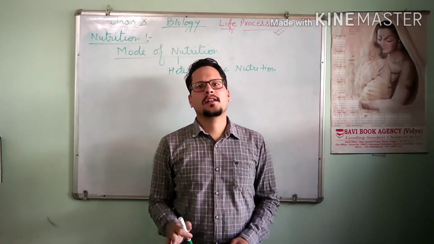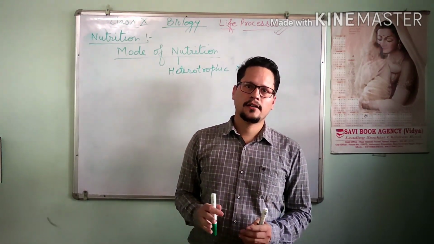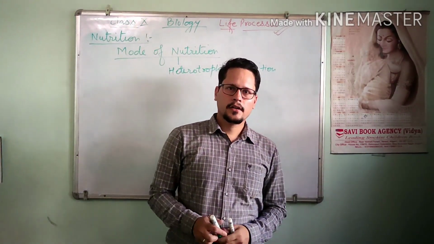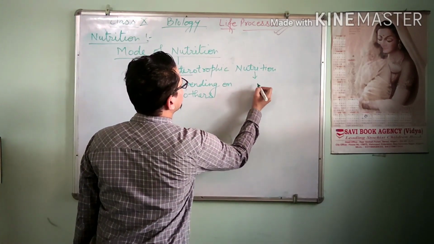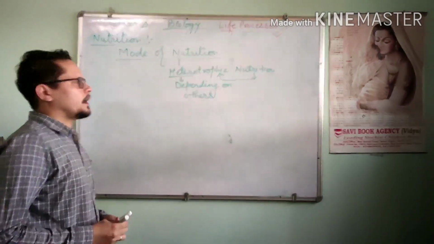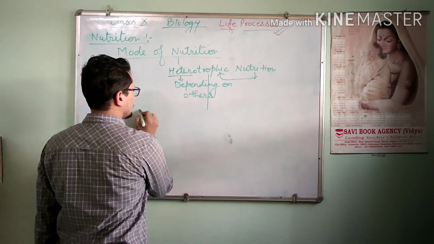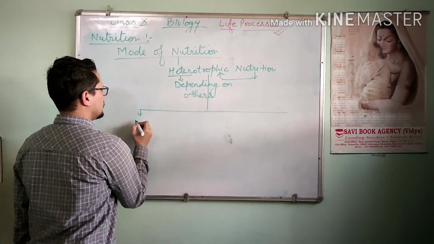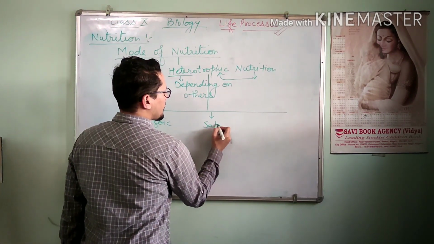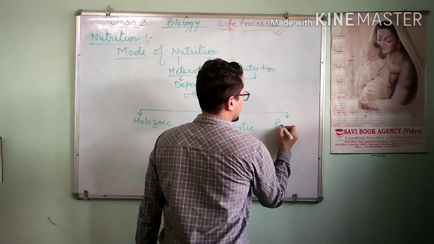The organisms which are dependent on other organisms for their food requirement are called heterotrophs, and this kind of nutrition is called heterotrophic nutrition. Heterotrophic nutrition is further divided into three parts: holozoic, saprophytic, and parasitic.